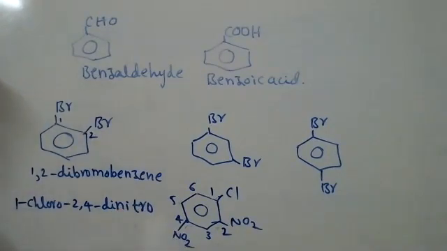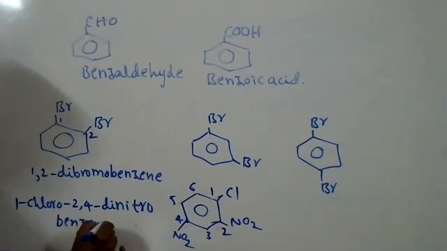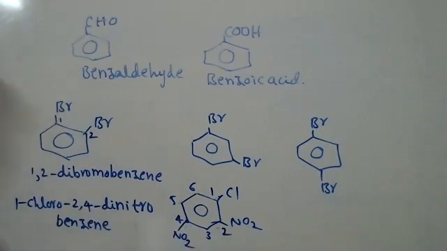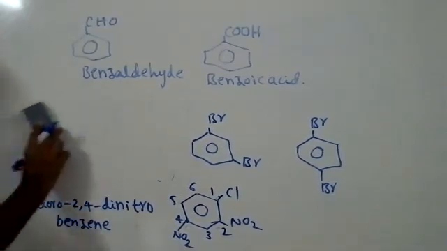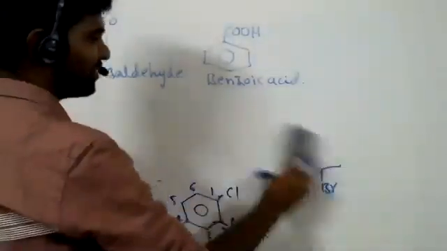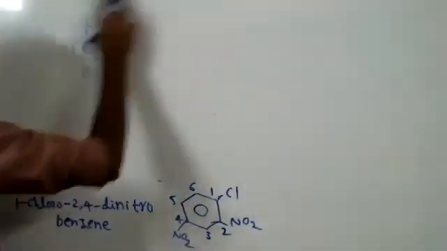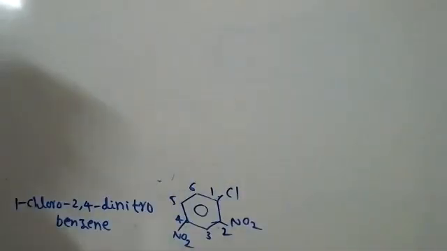1-chloro-2,4-dinitrobenzene. Sir, is it necessary to write di, tri, and so on? Must. Here two nitro groups are there, so we must write di. Sir, but 2,4 already indicates there are two, right? Still, whether dibromo, dinitro or dichloro, we must represent the number. How many are there?